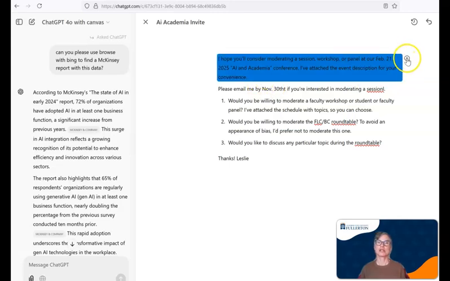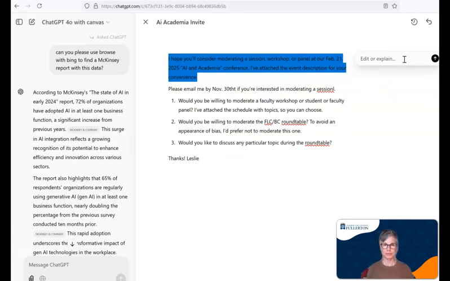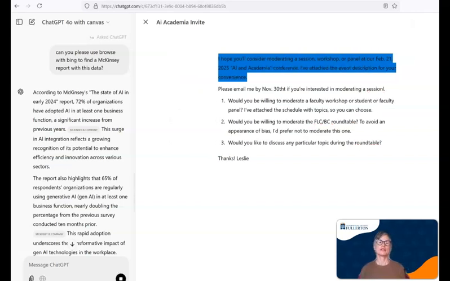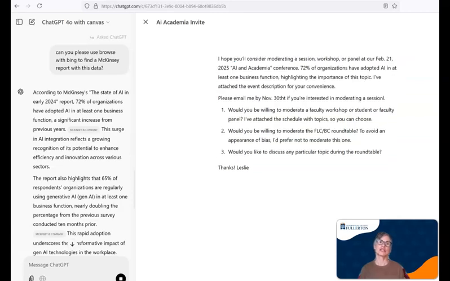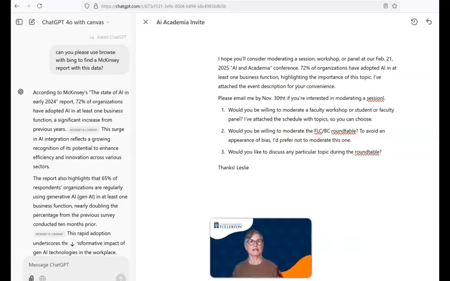I could then also say, for this paragraph, can you please add the 72% statistic to this paragraph? And you'll see that it'll highlight what it's going to change, and then it will change it. So now it has added this, right? 72% of organizations have adopted AI. Obviously, I would need to cite that because it didn't cite it, right? So it's not perfect. Let me show you another thing that this tool can do.